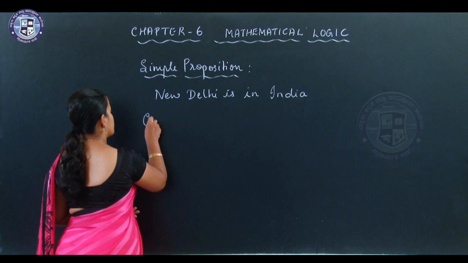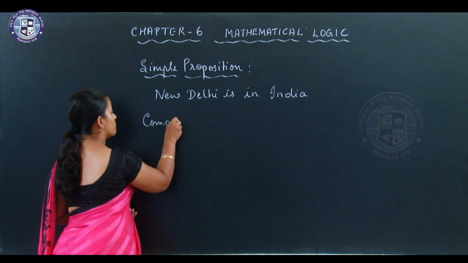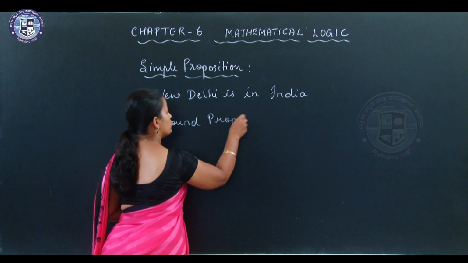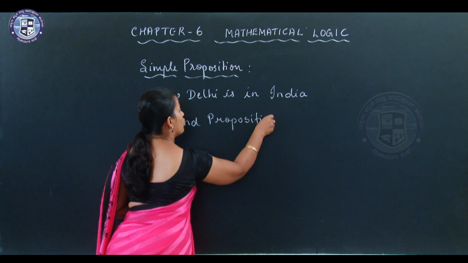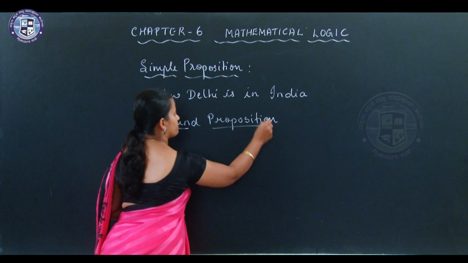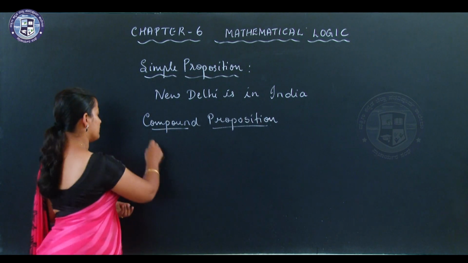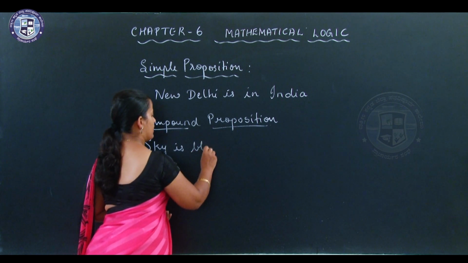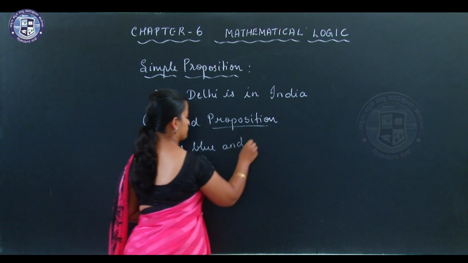I'll give you an example for compound proposition. A compound proposition is the one which you can split into two or more simple propositions. For example, sky is blue and the grass is green.